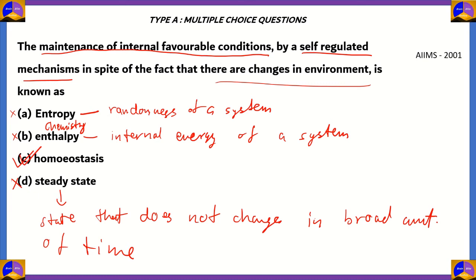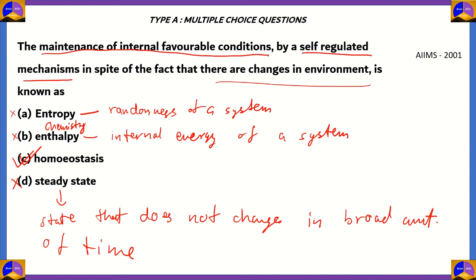The definition of homeostasis is the maintenance of internal favorable conditions by a self-regulated mechanism in spite of the fact that there are changes in the external environment. So this question is the definition for homeostasis. Now remember, homeostasis is the maintenance of a steady state by regulating yourself in an organism.